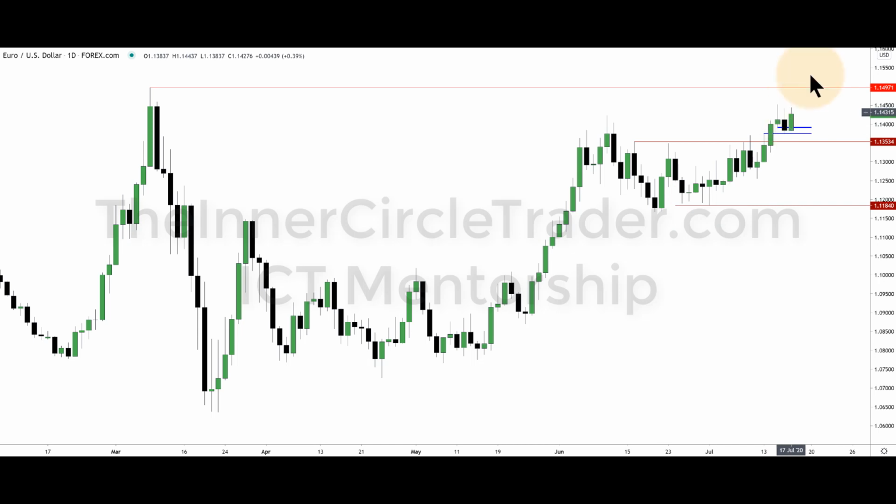I think we're just going to keep on pressing higher, and it's going to be an accelerated, quick impatience on the market's side to get above this high here. So I'd like to see it open up with a gap, trade down, fill it, and then run. Okay, so that's the ideal scenario. And let's drop into an hourly chart.